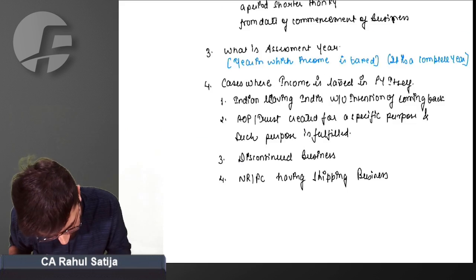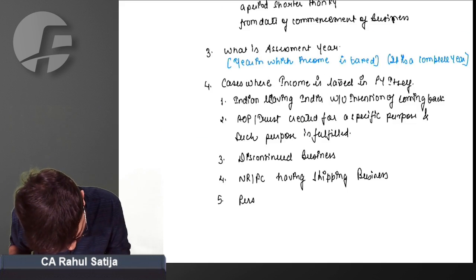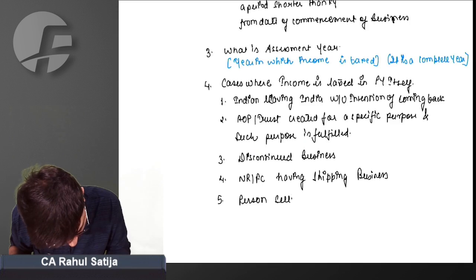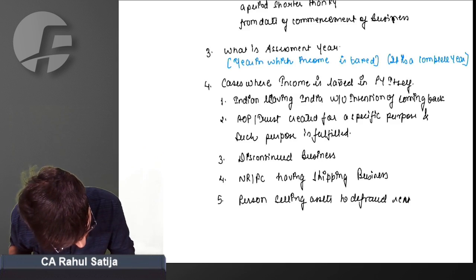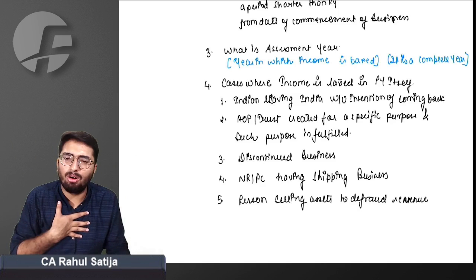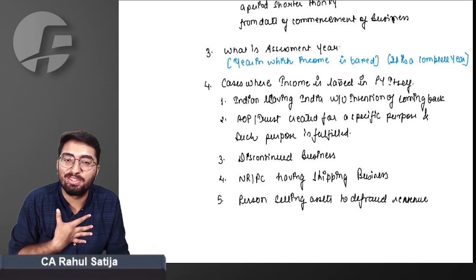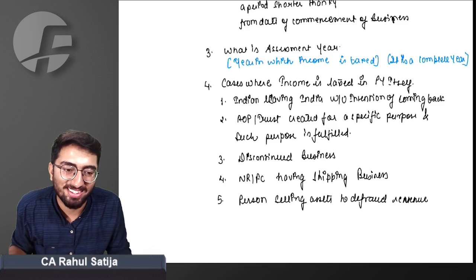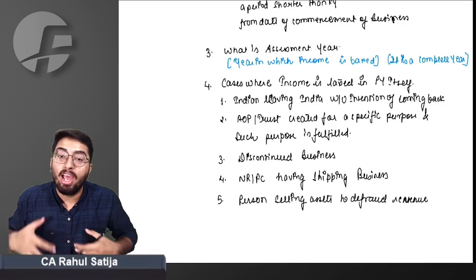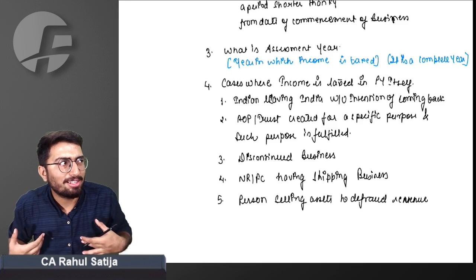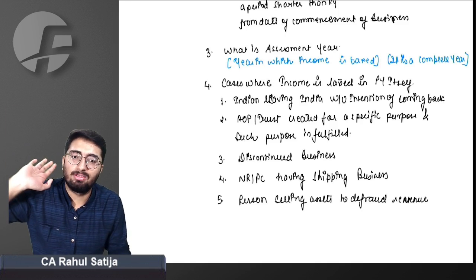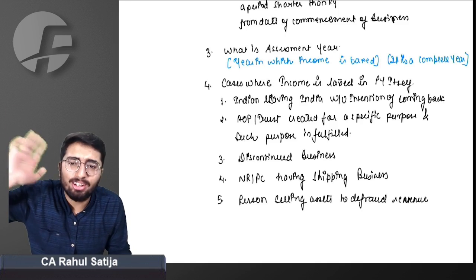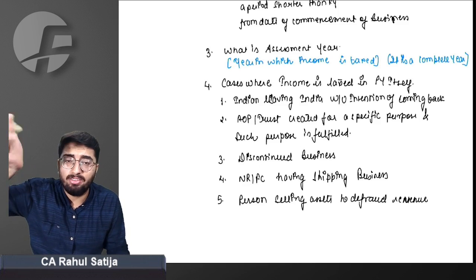Yes. Last point is person selling assets to defraud revenue. Somehow the government noticed that Rahul has a bungalow in Juhu, Mumbai. And what I tried to do, if the government wants to tax me, they can tax me next year. What I did, I just sold that house, with an intention to defraud the revenue authorities, in the previous year itself.